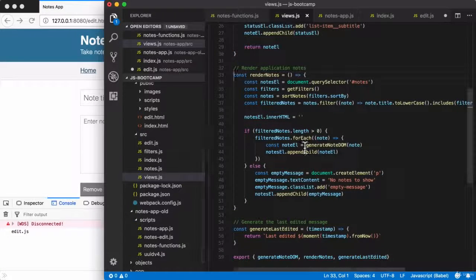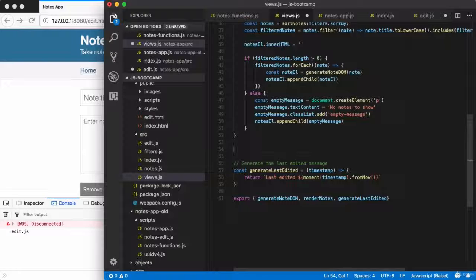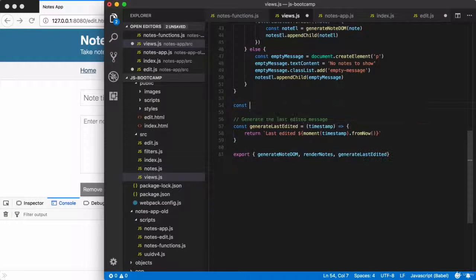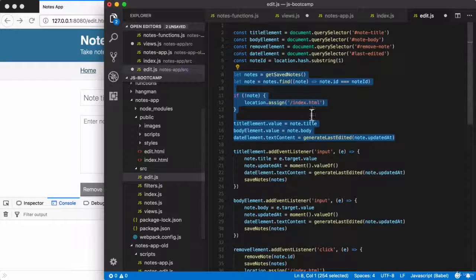Over in views, we're going to create one new function, then this file will be complete as well. Let's call this one something like initializeEditPage. We can set this up as a regular old arrow function, and then down below we can export it so we can actually import it from the other file. Right here, initializeEditPage, perfect.